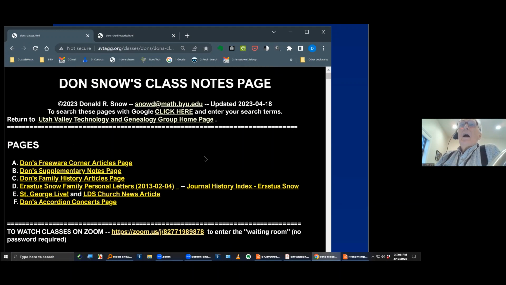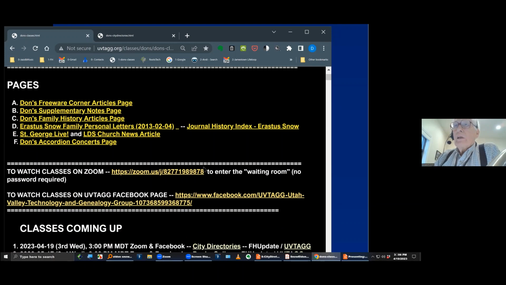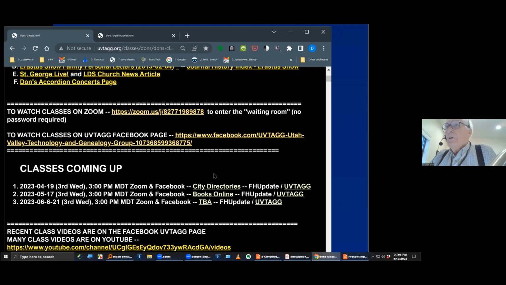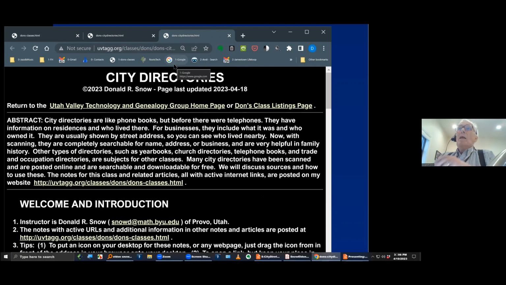And then I'll hold down my control key while I click on the link. Let's get the classes coming up here. Okay, there's city directories. Let's see if I can see my cursor. There's the cursor. I clicked on it, and now I should be opening up, if I can get up there to that, right there. Here are the notes for today. So this is online now, and you're looking at what you can see. You can get to this by typing in that same thing.